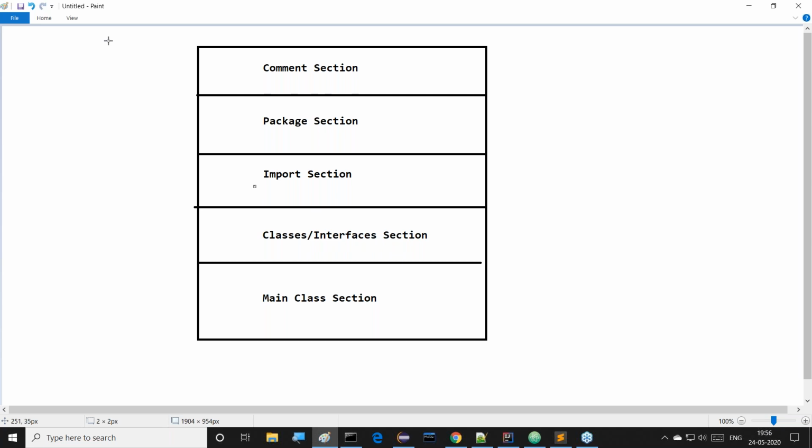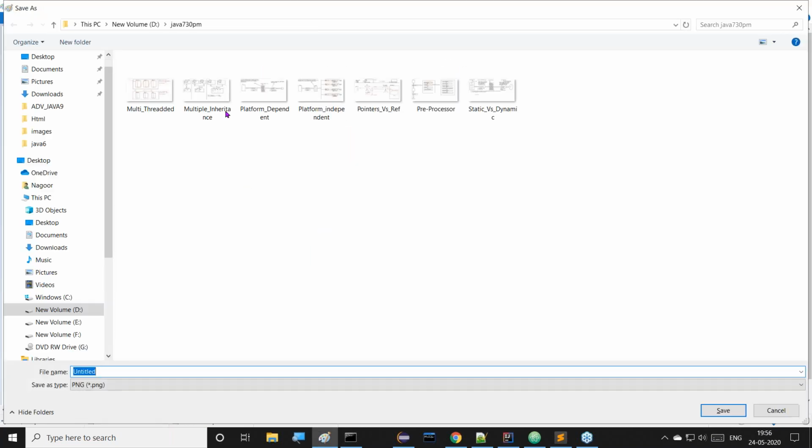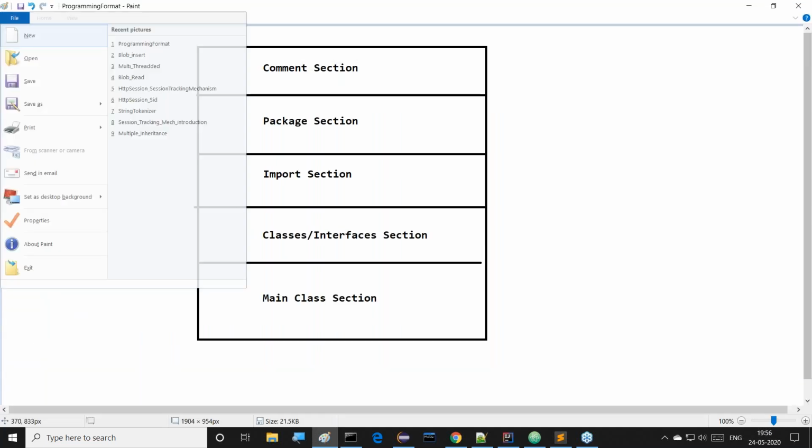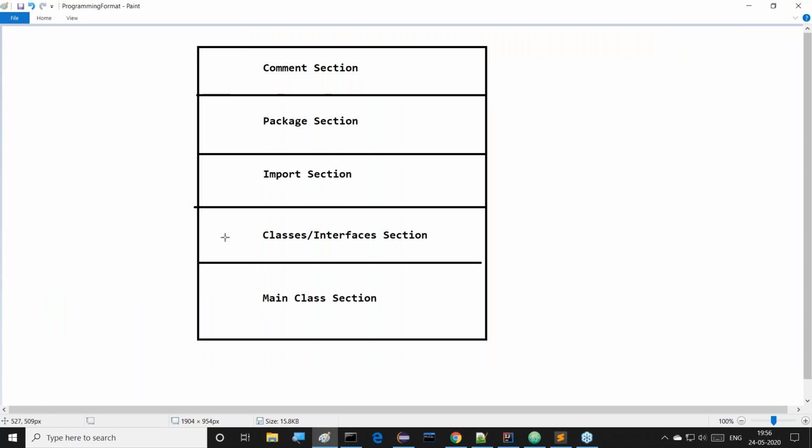This is the total programming format that I have given. Now here we have to understand the comment section and all. Now this is the programming format. Now, what is the point I'm telling you regarding this?